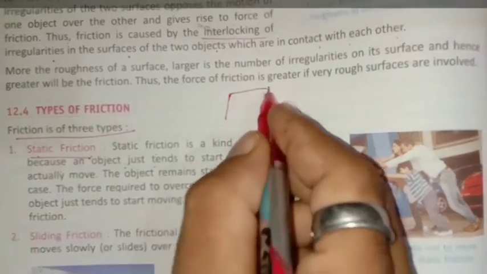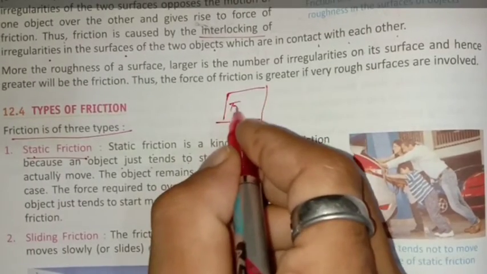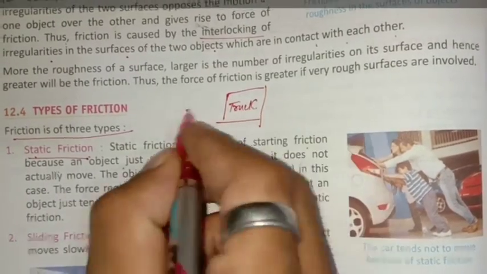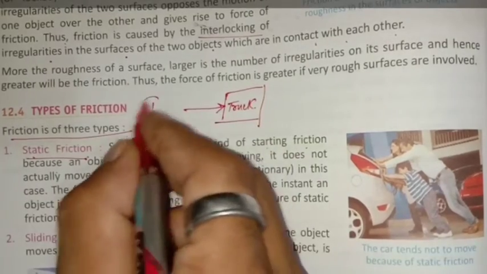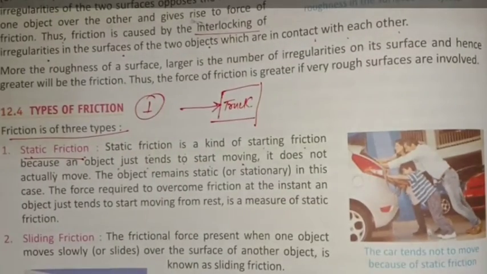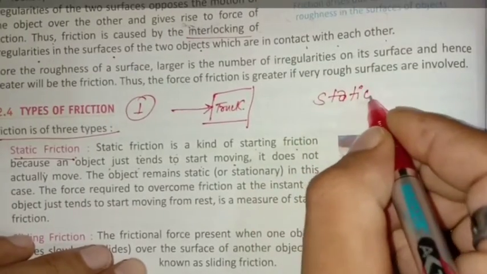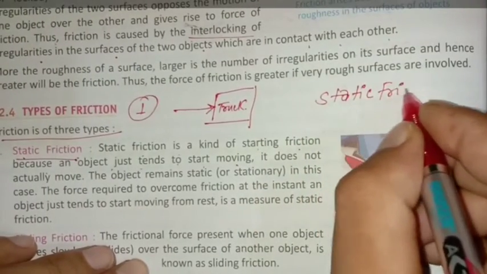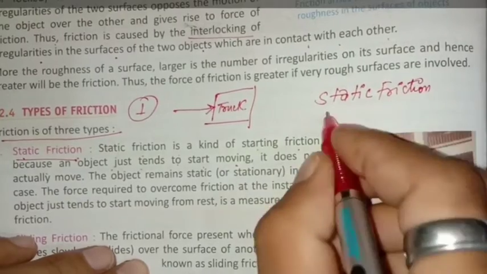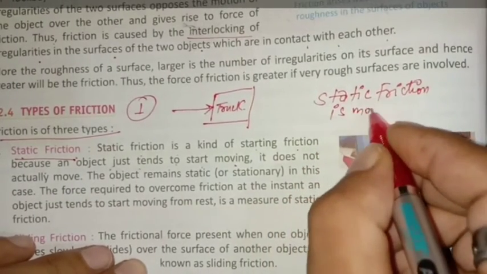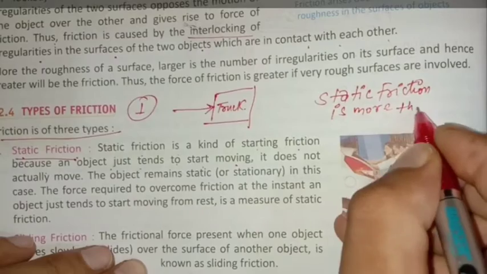Suppose here is a truck which is parked. If one person is pushing it, will it move? No, because static friction is more than the applied force.